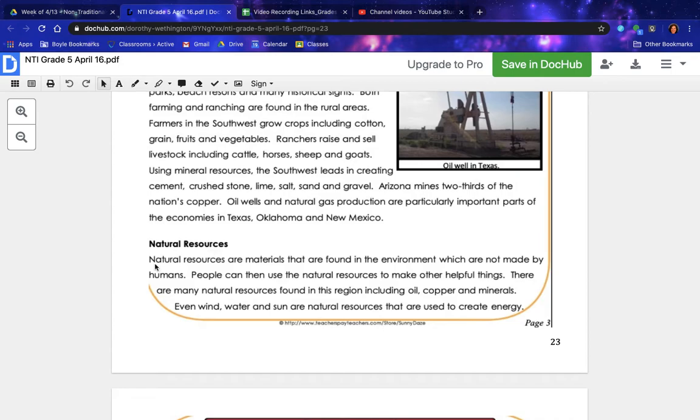Natural resources. Natural resources are materials that are found in the environment, which are not made by humans. People can then use the natural resources to make other helpful things. There are many natural resources found in this region, including oil, copper, and minerals. Even wind, water, and sun are natural resources that are used to create energy.